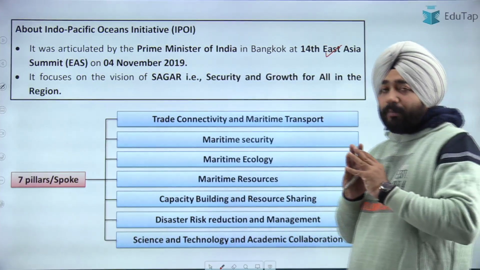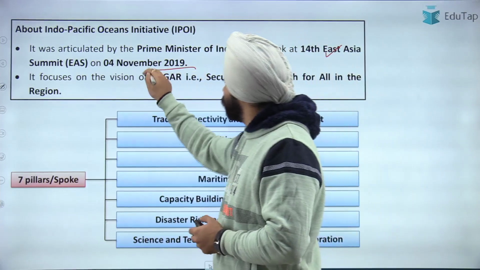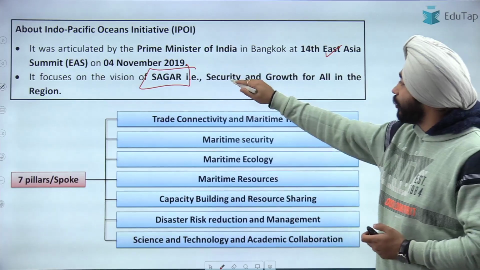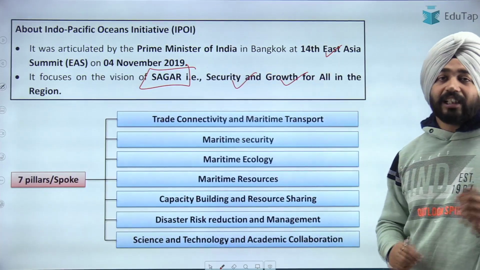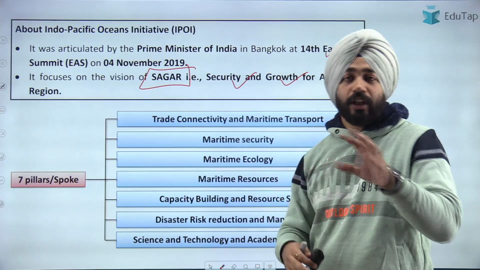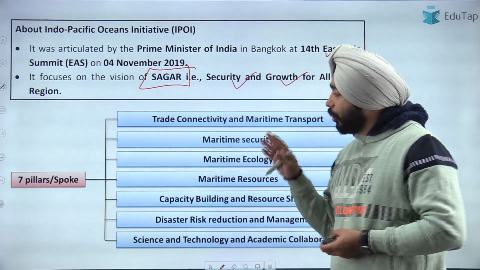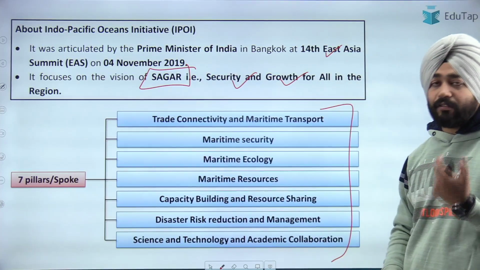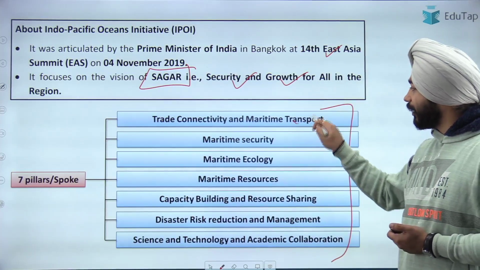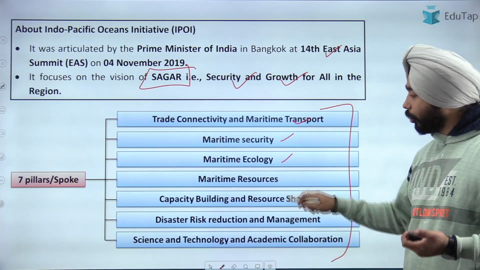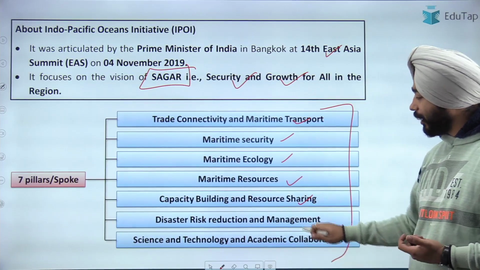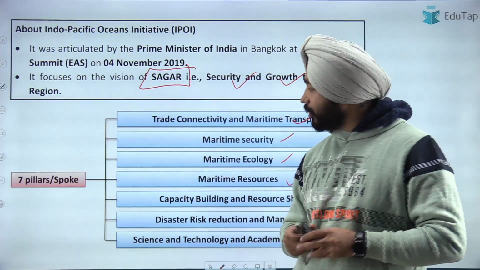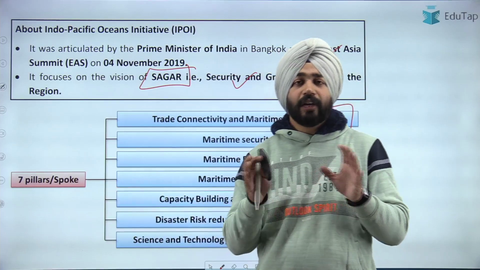Now, what this initiative is basically focusing on is the SAGAR vision of the Prime Minister. The SAGAR vision says security and growth for all in the region. That is the Prime Minister's vision on ocean security. So what are the 7 pillars of this Indo-Pacific Oceans Initiative that I have highlighted here? Trade connectivity, maritime security, maritime ecology, maritime resources, capacity building, disaster risk, and science, technology and academic collaboration. I will not say you have to cram these 7 pillars, but you should have a basic idea of the 7 pillars also.